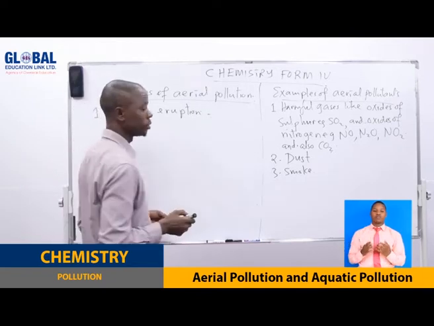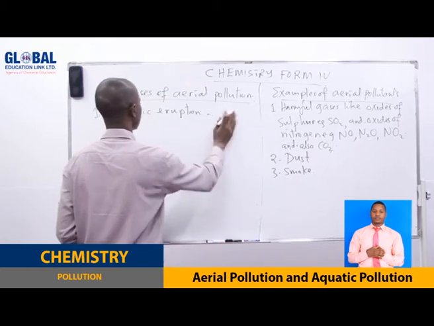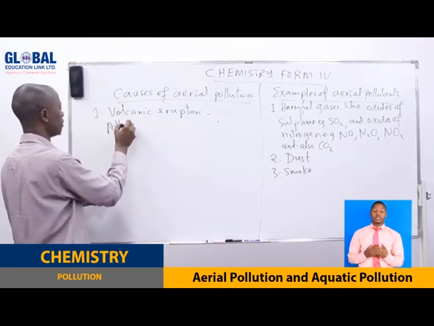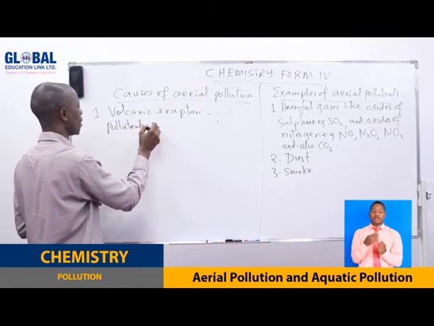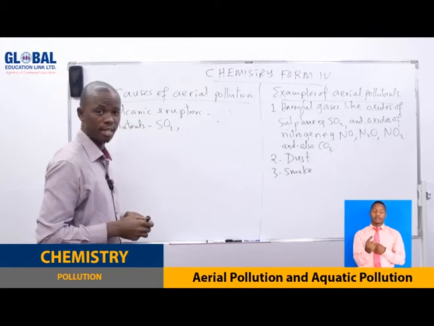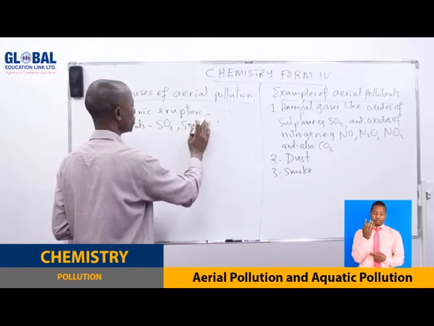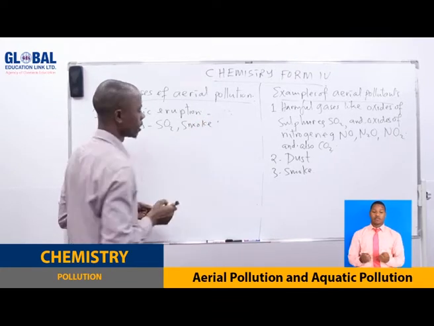And this one produces pollutants. Pollutants here are gases like sulfur dioxide gas. Smoke can also be given out during volcanic eruption.